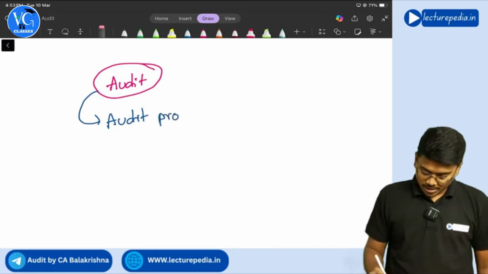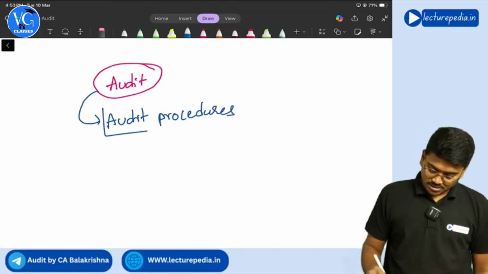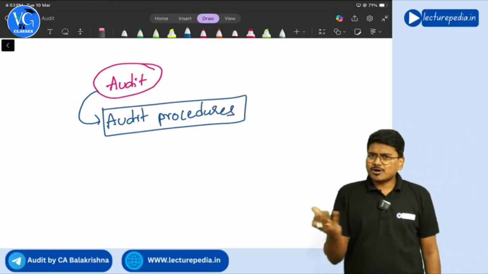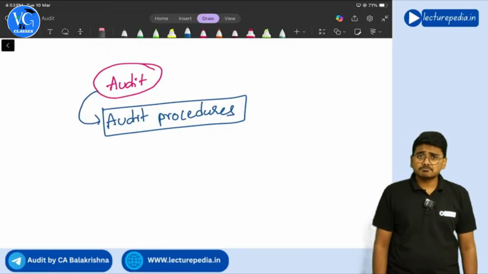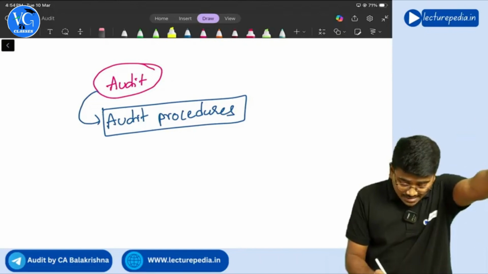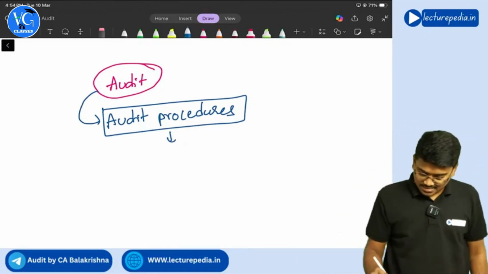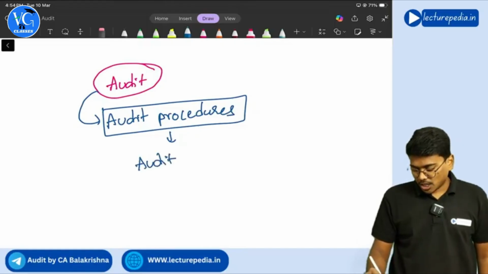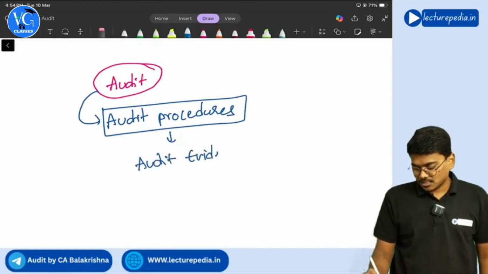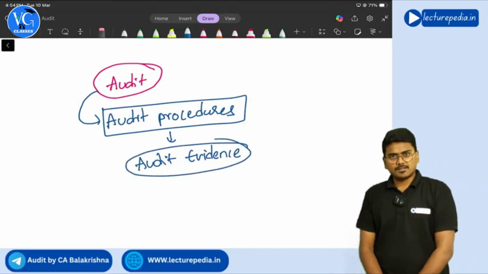Why are you performing audit procedures? By performing audit procedures, what will you get? You will get audit evidence, right? Yes, sir. By performing audit procedures, we will get audit evidence.